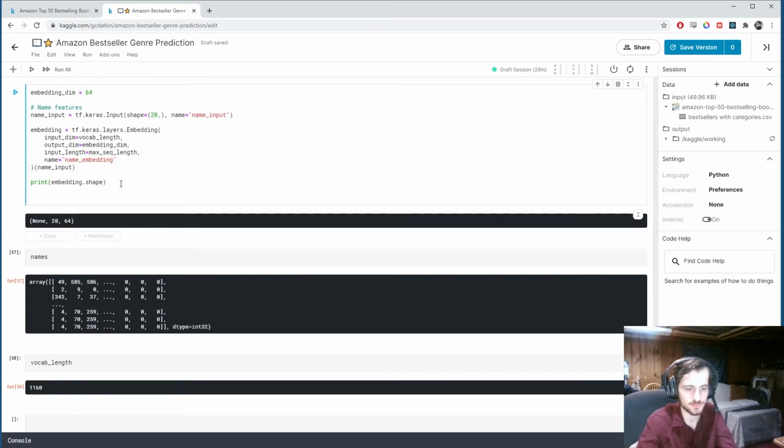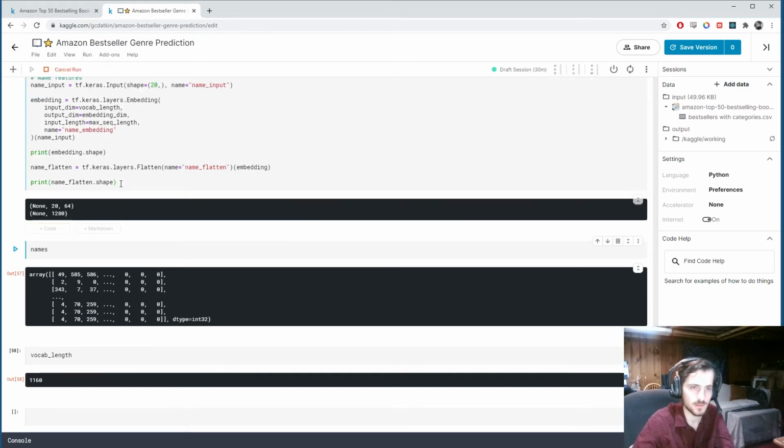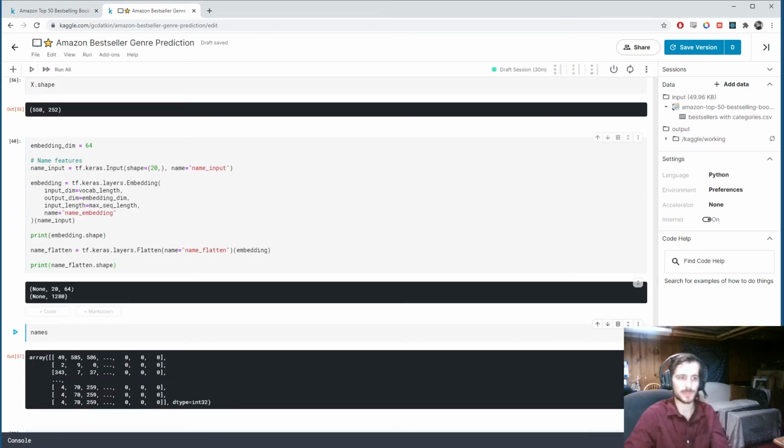So we'll call it name flatten. Why not? It's going to be tf.keras.layers.Flatten, and we'll give it a name. We're going to pass in embedding to this, and then let's take a look at the shape. So name flatten.shape. You can see all of those vectors stacked on top of each other have just been flattened into a single vector of length 1280.